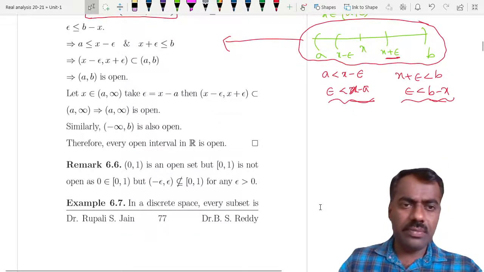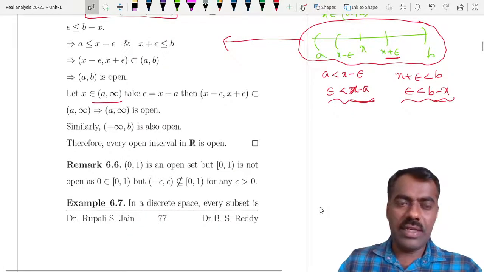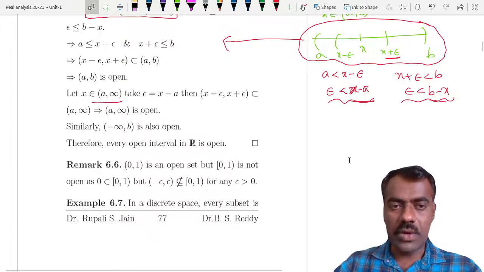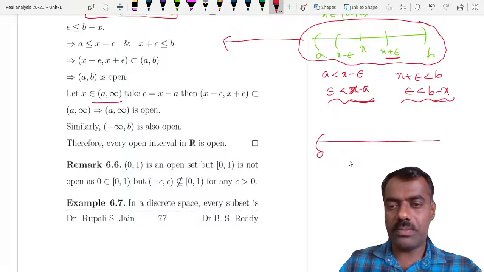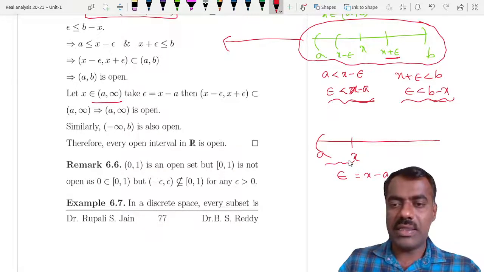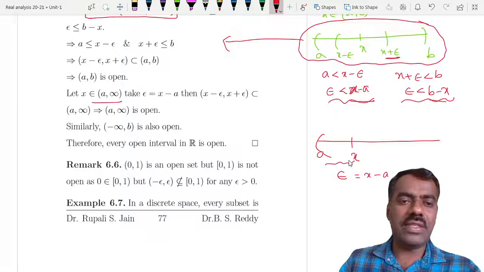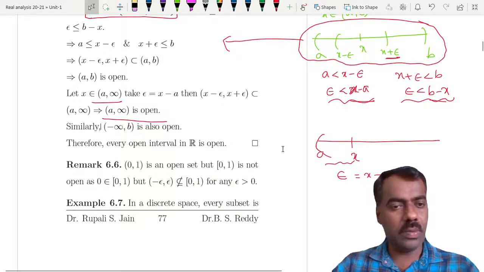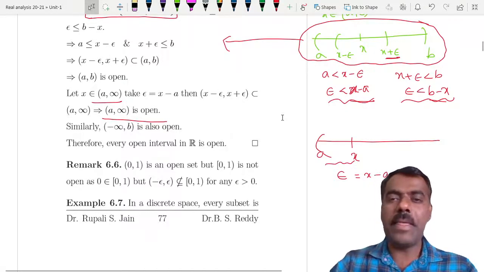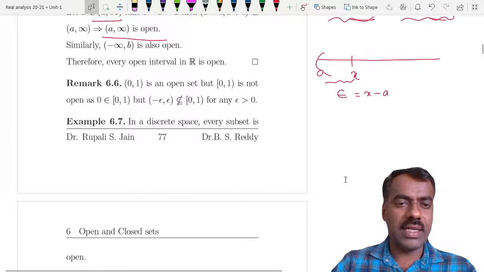Now if you take any open interval ray, an unbounded open interval, say a to infinity, then if you take any x, what you require is only this much condition. So take your epsilon as x minus a, then this much will always be contained here. So you get that (a, infinity) is open. Similarly, (minus infinity, b) is also open. Hence, every open interval in R is an open set, right?